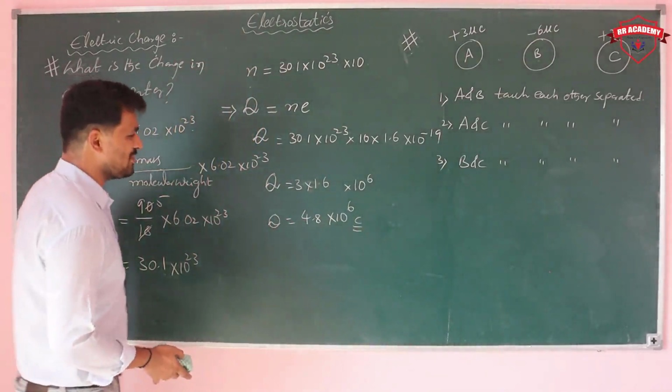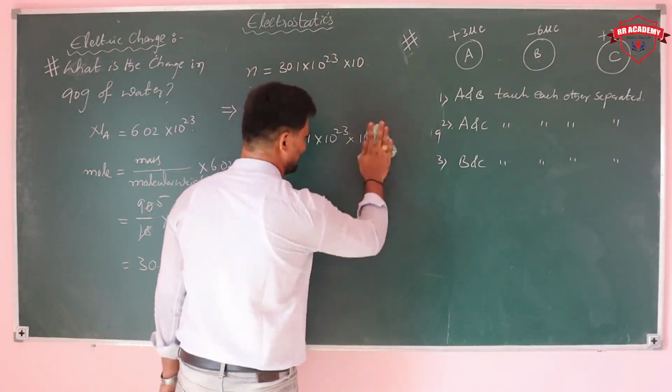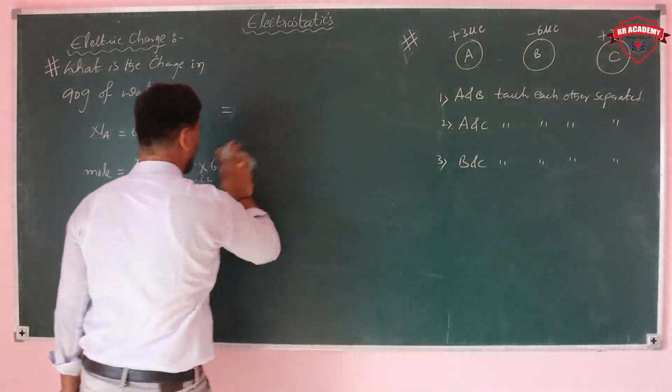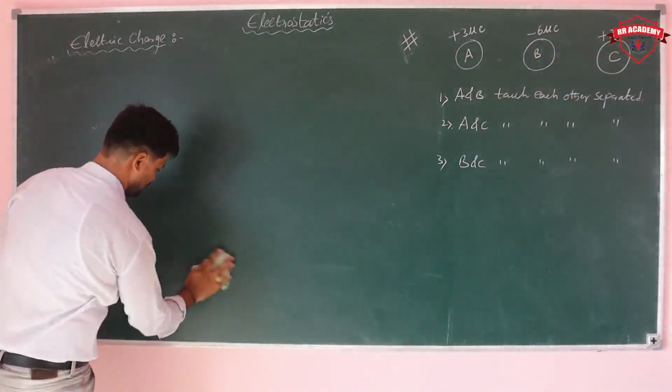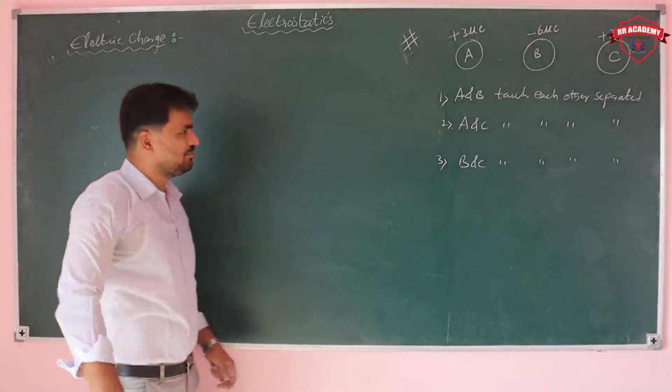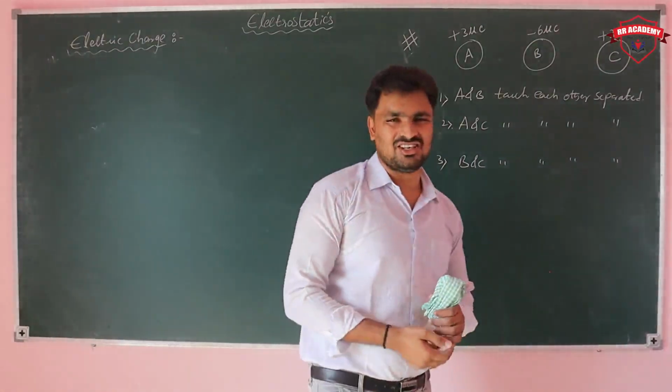So actually this is the process of conduction. That's also we'll discuss here. What is conduction? So see here. First A and B are touching each other and separated.